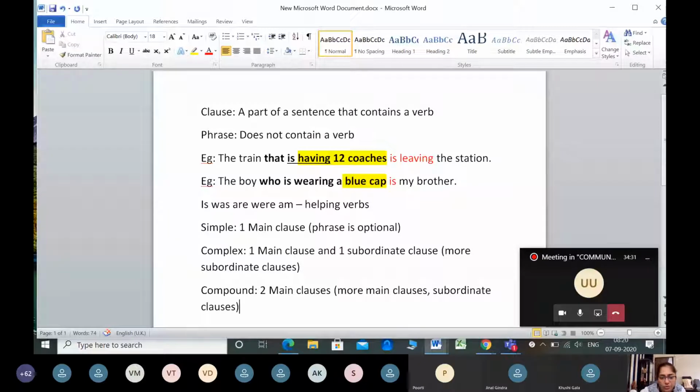Now I would like you to please take a screenshot of this so that you can get this very clearly: simple sentence, 1 main clause, phrase optional; complex, 1 main and 1 subordinate minimum, more main clauses optional; and compound, 2 main clauses minimum, more main clauses and more subordinate clauses optional. If you have this structure or this explanation very clearly in your mind, then you will come to know how to convert a simple into a complex or how to convert it into a compound sentence, and you will also be able to identify what type of sentence it is.